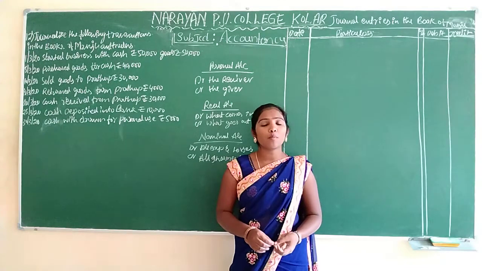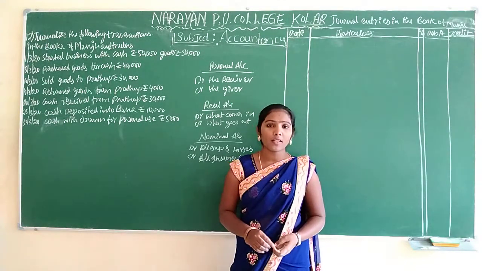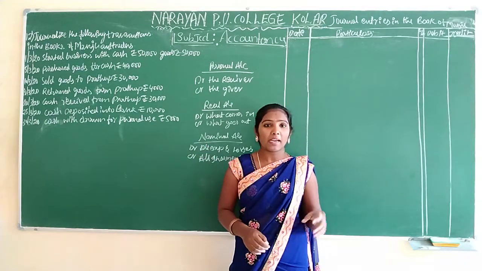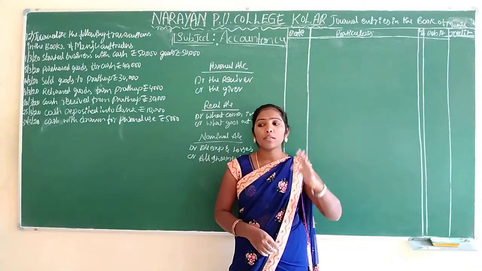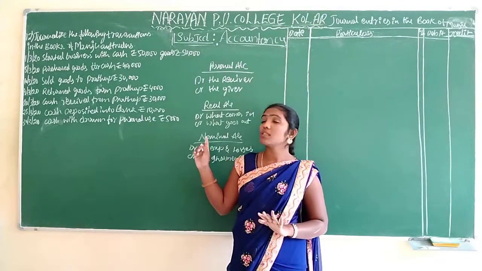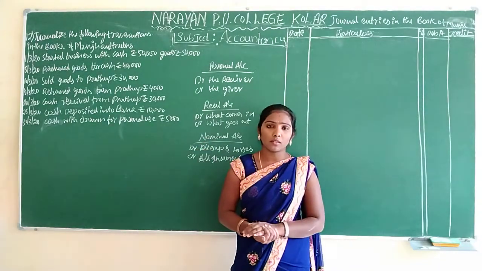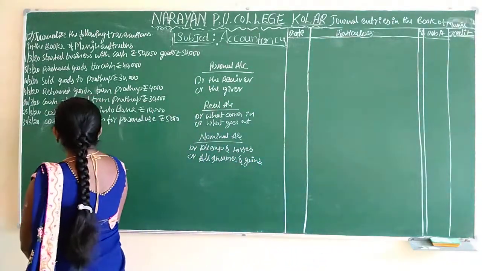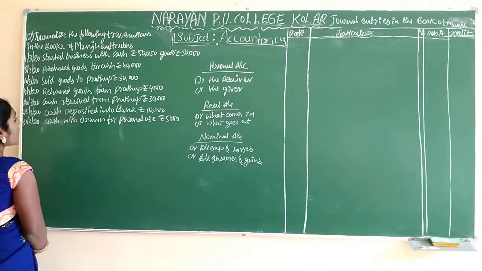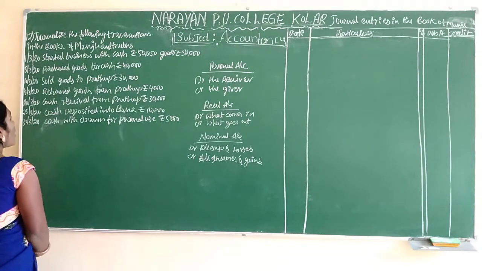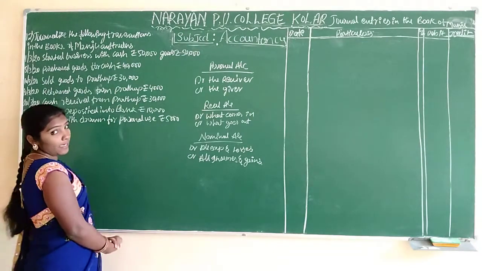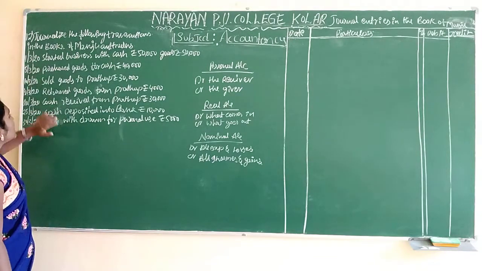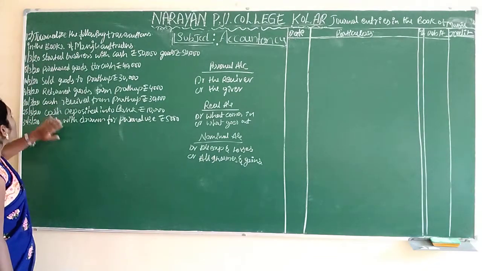Okay, 12th problem of the ledger. Carefully listen and you will get 12 marks, and again I am telling you, you will get 12 marks. If you learn this, definitely you will get 12 marks. Okay, journalize the following transactions in the books of Manju and Traders, and we will see what entries there are here.